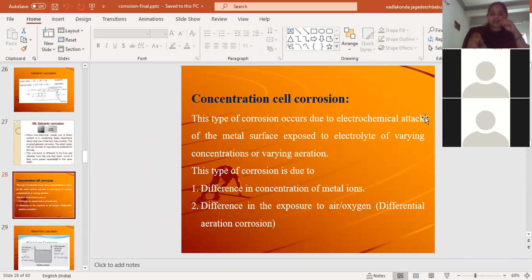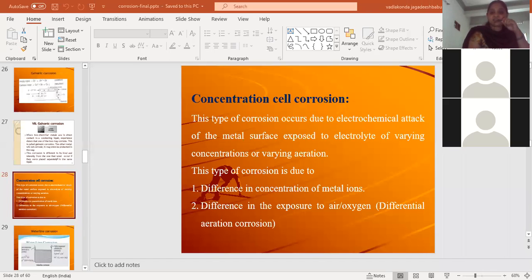For example, imagine our classroom blackboard. For the classroom blackboard, we will have one strip as a border. The backside of the border experiences less concentration of oxygen, whereas the border which is exposed to the air has a high concentration of oxygen. So here also concentration cell corrosion will take place, and this is known as differential aeration corrosion.